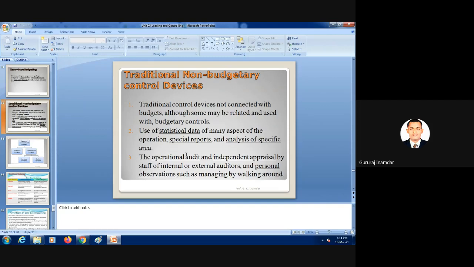Traditional non budgetary control devices. The traditional control devices are not connected with budgets. So actually this is a very huge article.